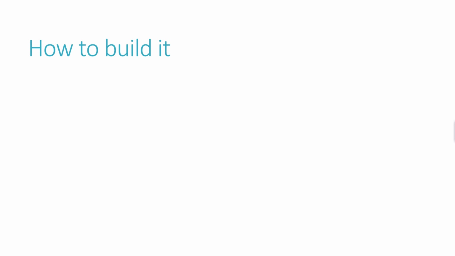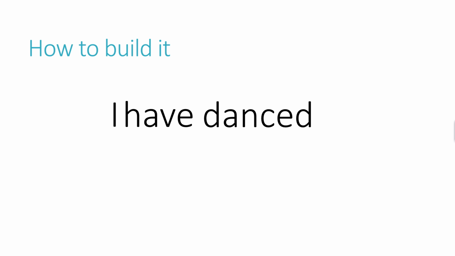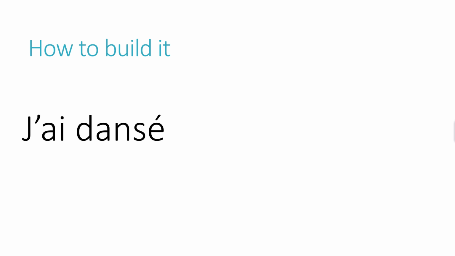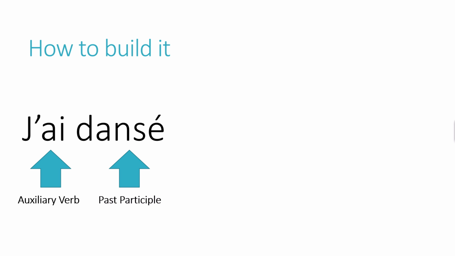How to build it? Well, it's not as difficult because it's like the present perfect in English. I have danced. Here we have in English an auxiliary verb, the verb to have, and a past participle to dance, danced here. Well, in French, the passé composé is the same. So if you want to say I have danced, you can say j'ai dansé, and we have our auxiliary verb to have, j'ai, and the past participle, dansé.